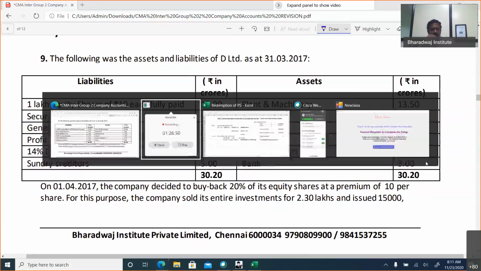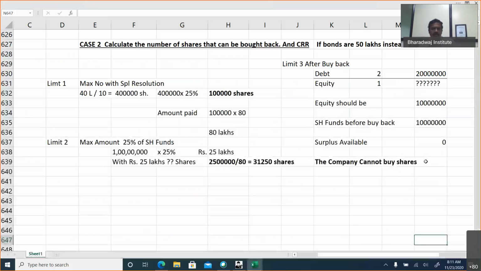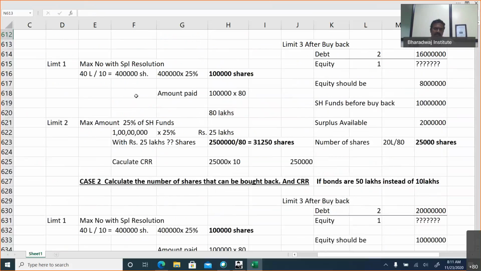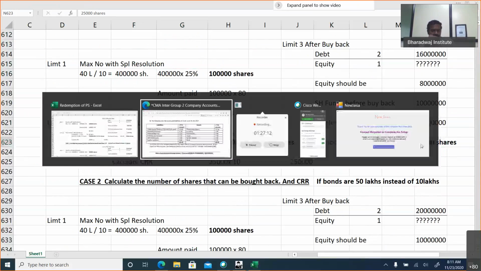I recommend board resolution because the number of shares bought back is only 25,000. We are buying only 25,000 shares. But look at total number of shares. Totally 4 lakh shares are there. Out of that, we are buying only 25,000. If you work out the percentage, it will come to less than 10%. When you are buying less than 10% of shares, then why are you going for unnecessarily general body meeting?